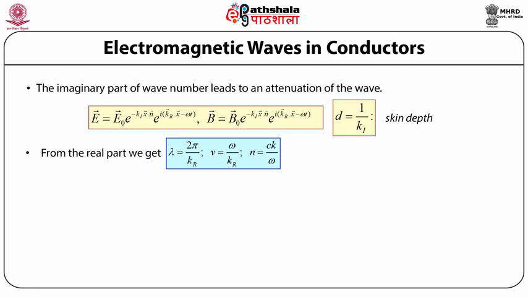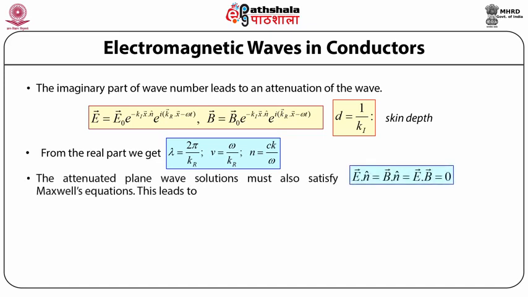So lambda equals 2 pi by k real, v equals omega by k real, and n equals ck by omega. So the attenuated plane wave solution, where E and B are defined, satisfies the modified wave equations, and they must however also satisfy Maxwell's equations.